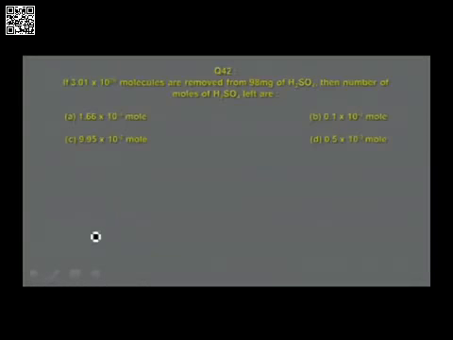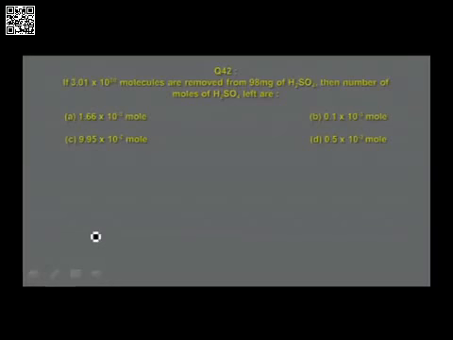Go to the next slide. If 3.01 into 10 power 20 molecules are removed from 98 milligrams of sulfuric acid, then number of moles of sulfuric acid left are 1.66 into 10 power minus 3 moles, 0.1 into 10 power minus 3 moles, 9.95 into 10 power minus 2 moles, 0.5 into 10 power minus 3 mole. The question is, number of molecules are removed from 98 milligrams of sulfuric acid.